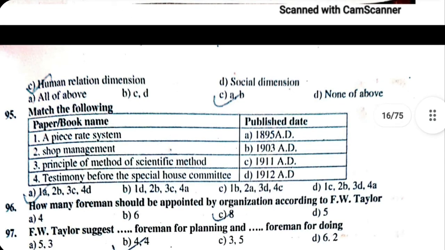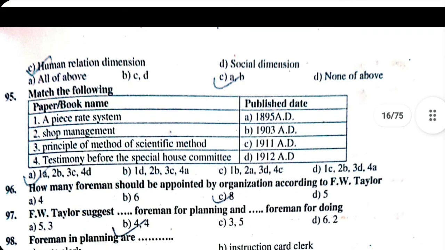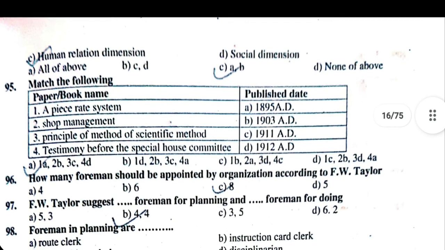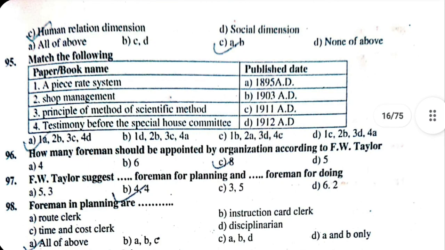97. F.W. Taylor suggests 4 foremen for planning and 4 foremen for doing. 98. Foremen in planning are: A. Route clerk. B. Instruction card clerk. C. Time and cost clerk. D. Disciplinarian. Correct answer is all of above. Foremen in planning are route clerk, instruction card clerk, time and cost clerk, disciplinarian.